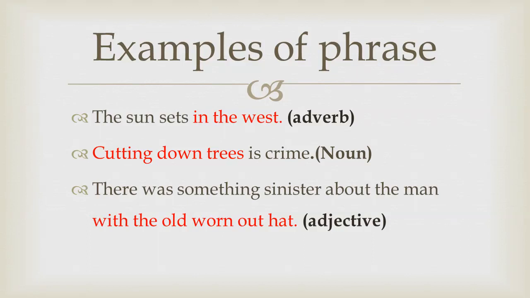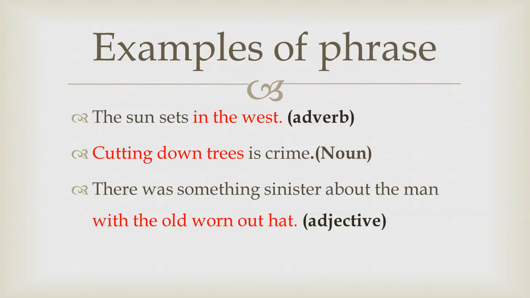Then ask if cutting down trees has any subject or any verb. No, it does not have any subject or verb. Does it make any sense when it is on its own? If we separate it from the rest of the sentence, is crime, does it give any complete sense? No, it's not giving any complete sense. So this is a phrase.